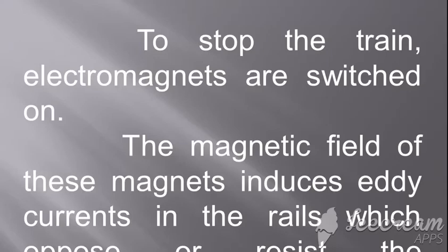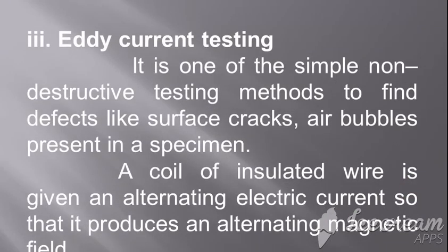That eddy current resists the movement, so it will not let the train move. So this is about the electromagnetic brakes.